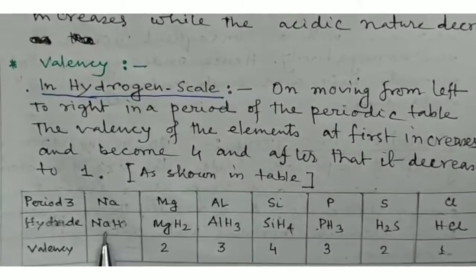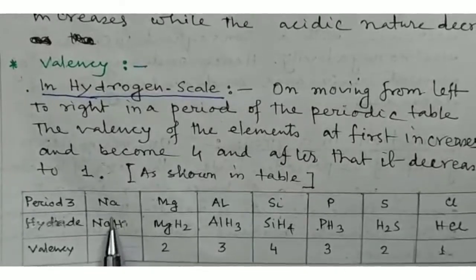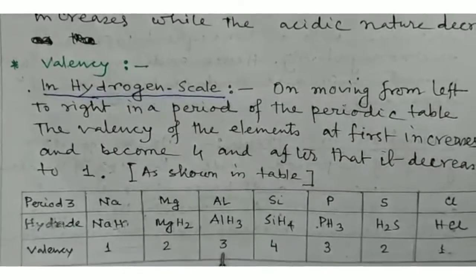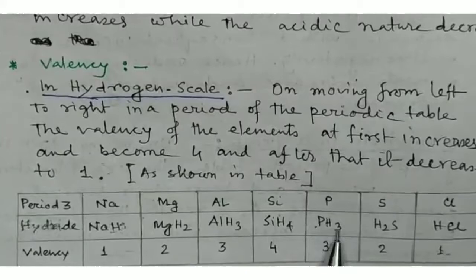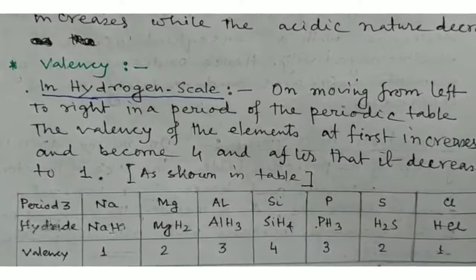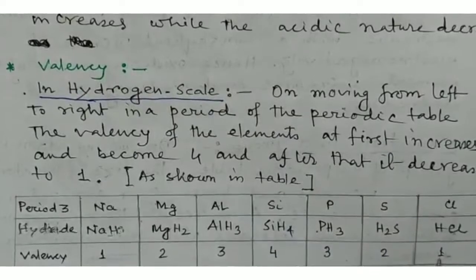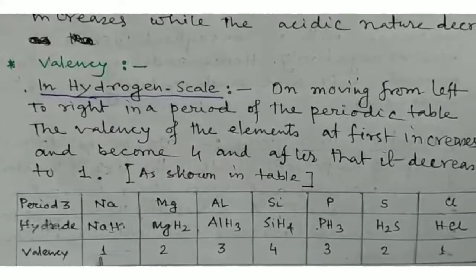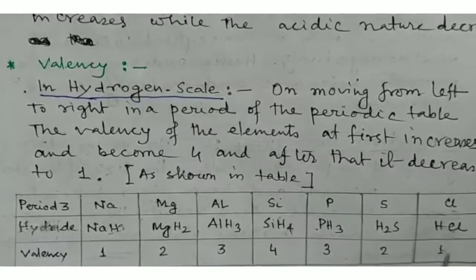The valency of sodium is 1, because it reacts with only 1 atom of hydrogen. The valency of magnesium is 2, aluminum is 3, silicon is 4, and phosphorus again is 3, because it combined with 3 hydrogen atoms. Sulfur is 2, because it combined with 2 hydrogen atoms, and the last one, chlorine, is 1, because it is combined with 1 hydrogen atom. So the valency trend is, at first it increases from 1 to 4, and after that it decreases and becomes 1.